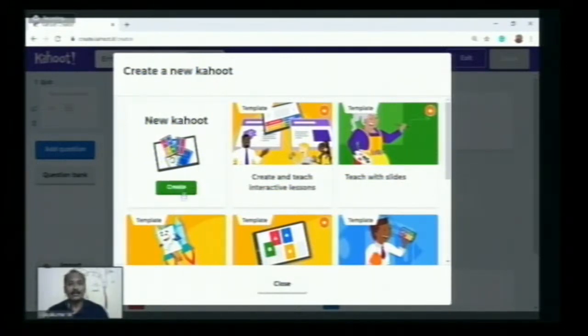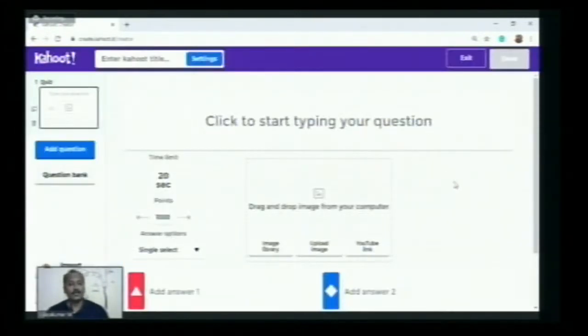So let me click New Kahoot Create. Okay, so this is the screen. The next screen you are seeing here is the question page. On this page, we are going to type our questions. We have to prepare the question banks. These questions will be shown to our students, and the students will respond to them with the help of their devices. Before that, the first thing we have to give is a title.